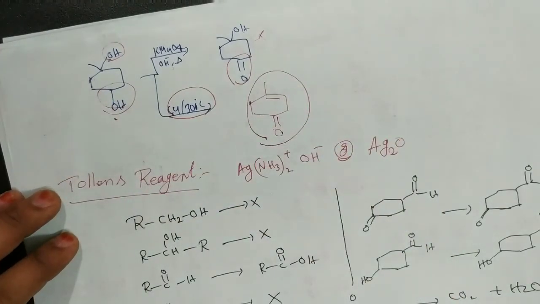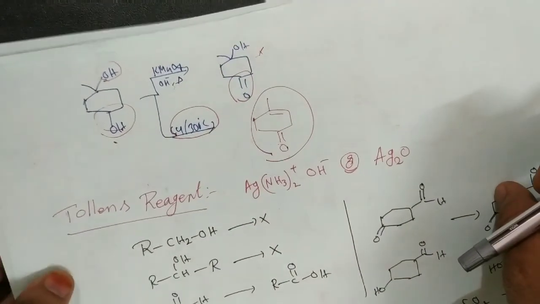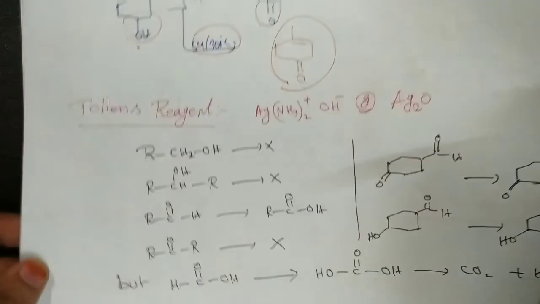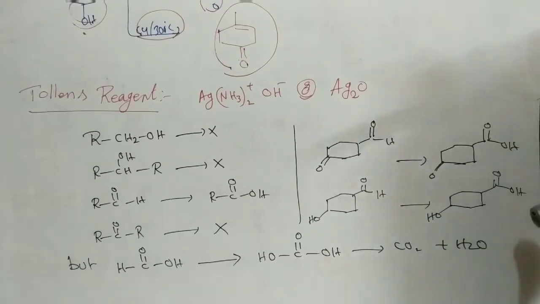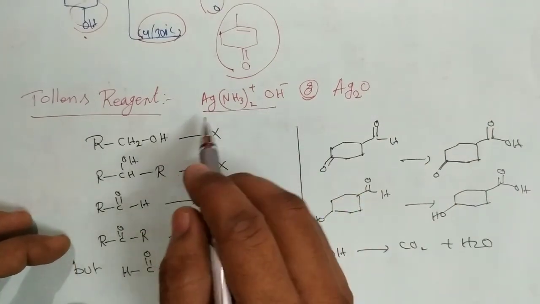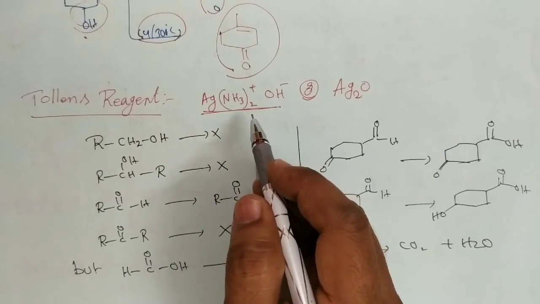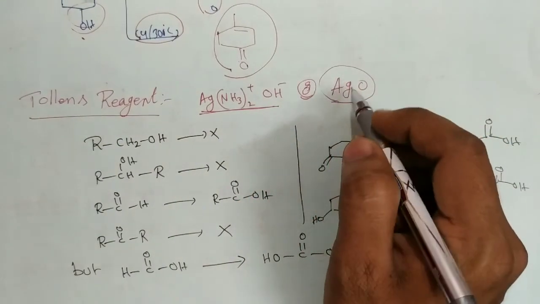Okay, that's it. And next, another reagent, that is the Tollens reagent. It is also an oxidizing agent. In this reaction, the reagent is ammoniacal silver nitrate solution. Ammoniacal silver nitrate solution is called the Tollens reagent. It is simply represented as silver oxide.